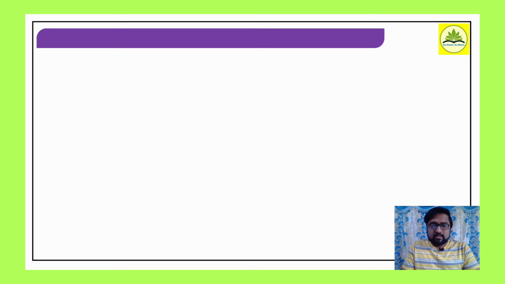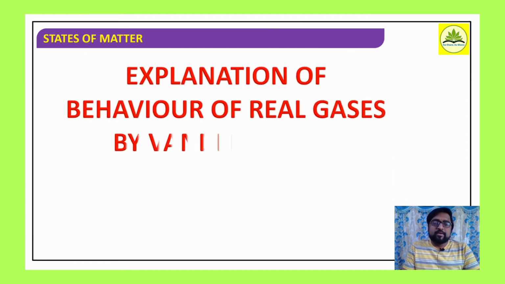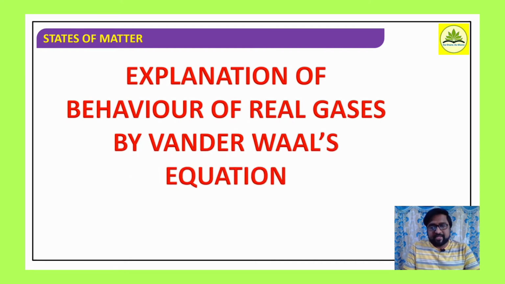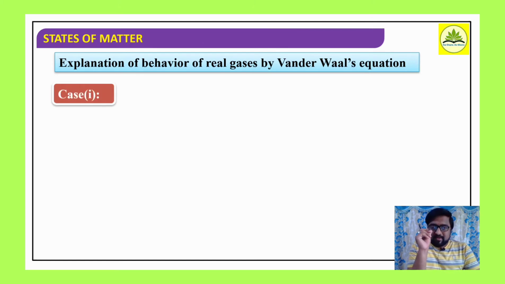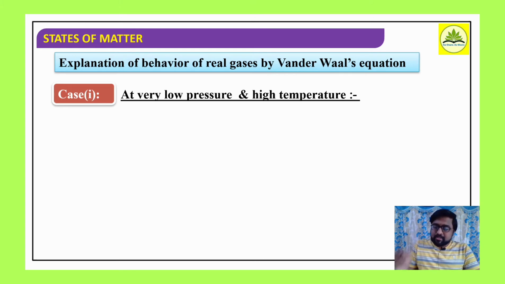So in the last session we discussed ideal gases and real gases, and we also considered the van der Waals expression, which is applicable for real gases. In this session we go for the next concept, that is the explanation of the behavior of real gases by the van der Waals equation. Case 1: at very low pressure and high temperature. So the conditions we are specifying are a very low pressure and a high temperature. What happens to that expression?